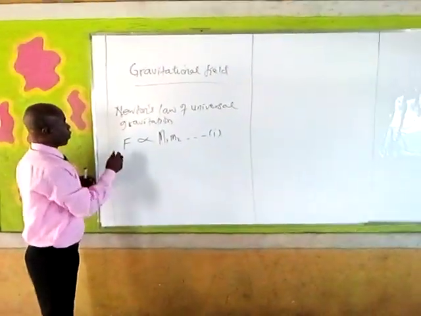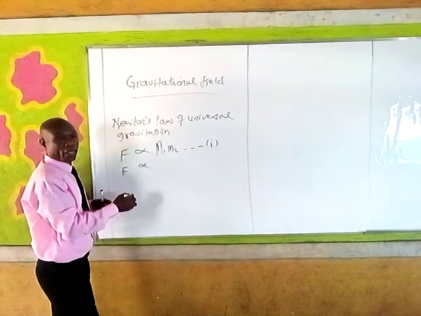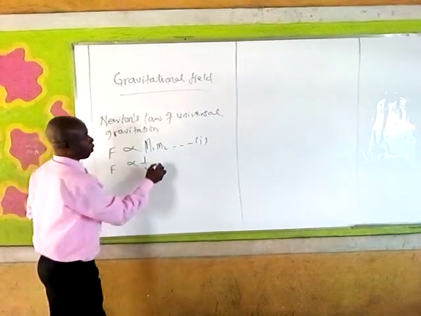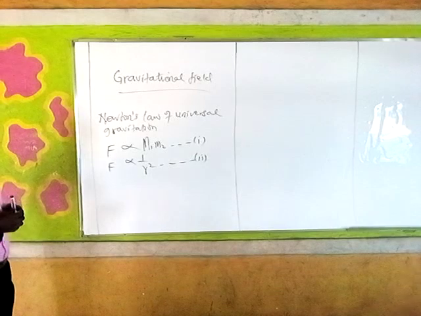This same force of attraction is inversely proportional to the square of the distance between the masses. Call this expression 2.